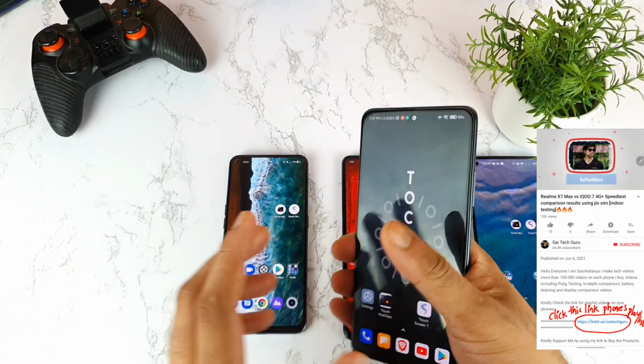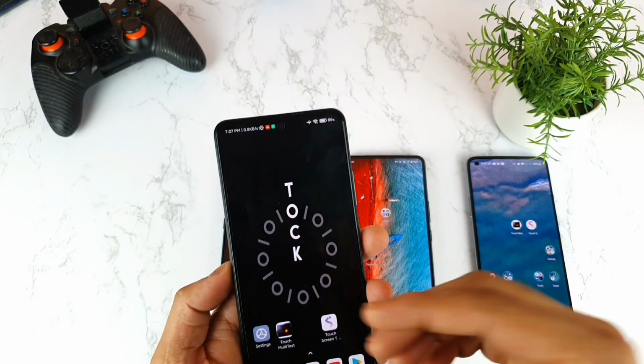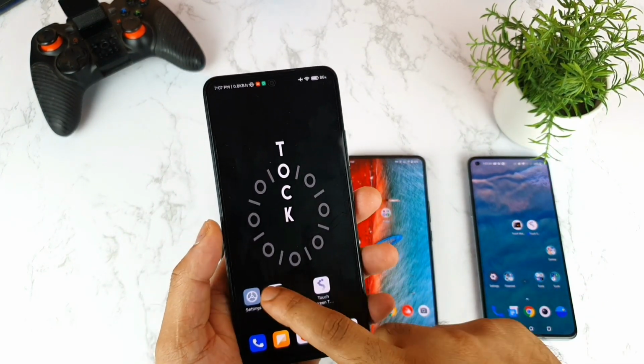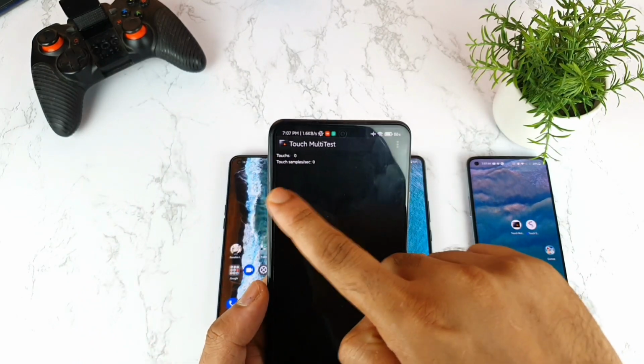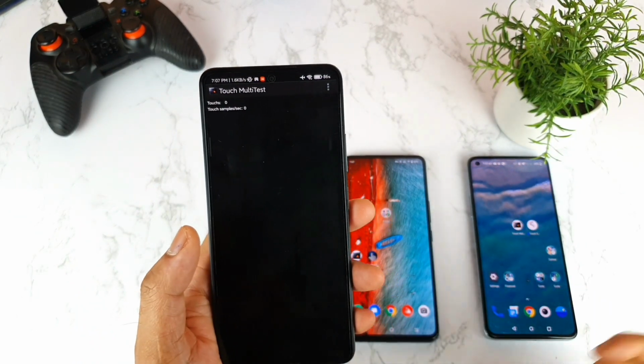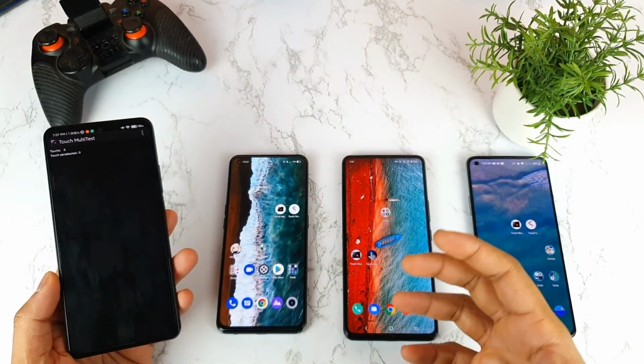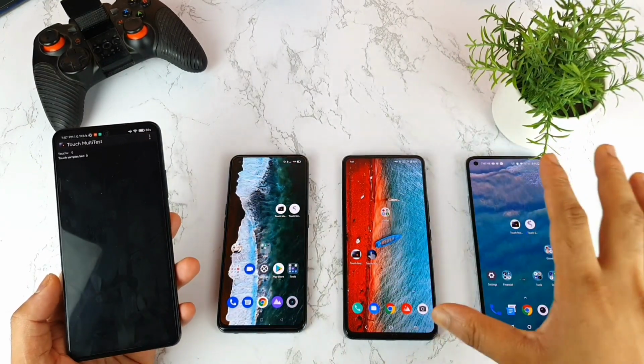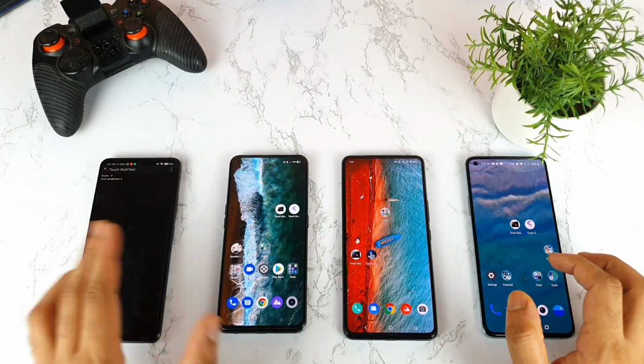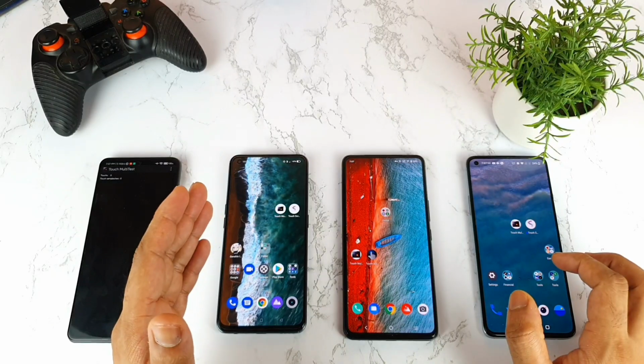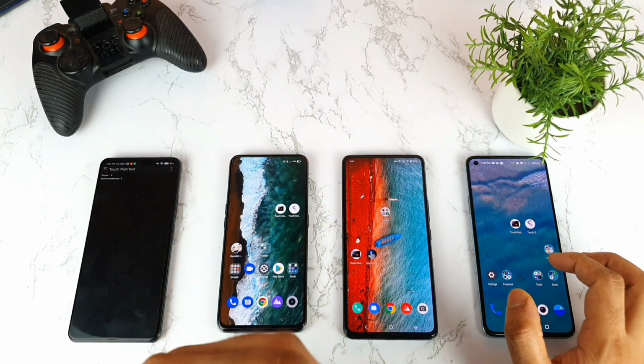For example, in the Mi 11X device we do have the built-in Game Turbo, which will definitely enhance the gaming experience. So as you can see friends, right now I did add it into the Mi 11X. A few of the manufacturer companies are not enabling the full touch sampling rate in all the applications. Only while playing the games you can use that kind of high touch sampling rate.